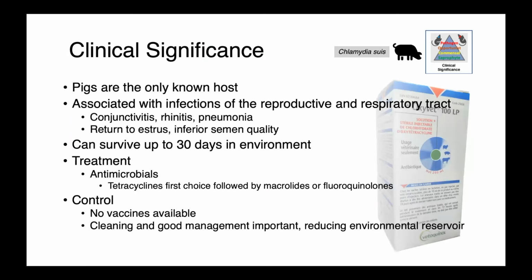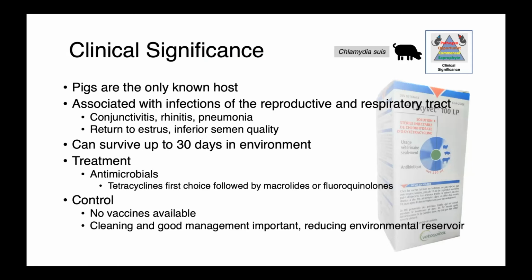Chlamydia suis is an organism that's really only recognized in pigs. They are the only known host. It's associated with reproductive and respiratory tract infections, so not so dissimilar from what we see with our other species: conjunctivitis, rhinitis, perhaps pneumonia, and in cases of reproductive disease, return to estrus among females, and inferior semen quality in the boars. The elementary bodies for Chlamydia suis can survive in the environment for up to 30 days.